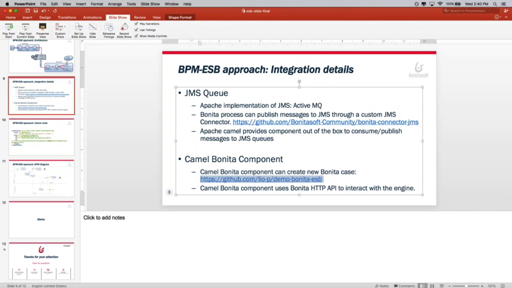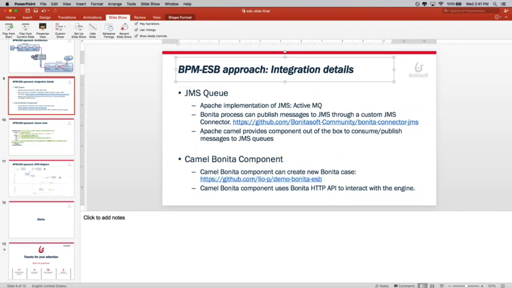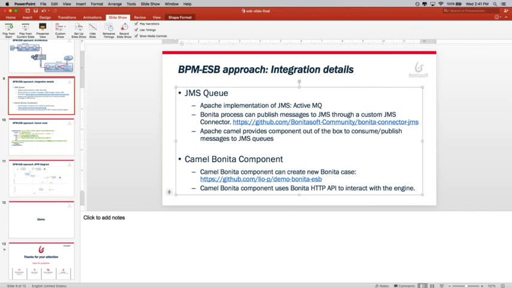So I think I have a pretty long question, but I will try to summarize it as: what is Bonitasoft doing when we mix BPM and ESB? What is the value? The main objective of this presentation is to show you how we can take the best of the different technologies.